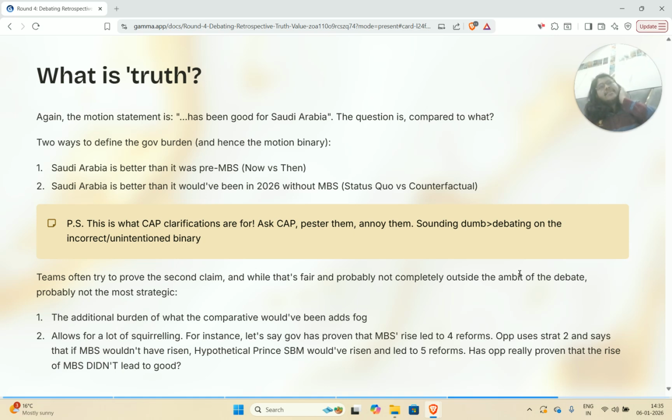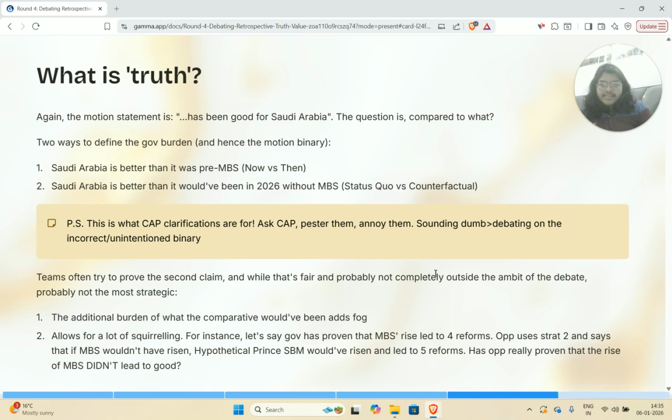So I think that it seems like the more easy and intuitive thing to do, because in debate we're very biased towards our side of the paradigm, their side of the paradigm, our side, their side, and we usually try to compare two different worlds and explain, oh, our side is better, their side is better. But in this kind of debate and in most retrospective motions, it is actually usually about trying to prove that there are things that have already happened as a consequence of this that are good or are bad, as we will see in the next slide.